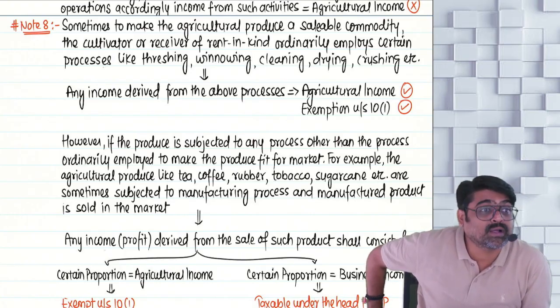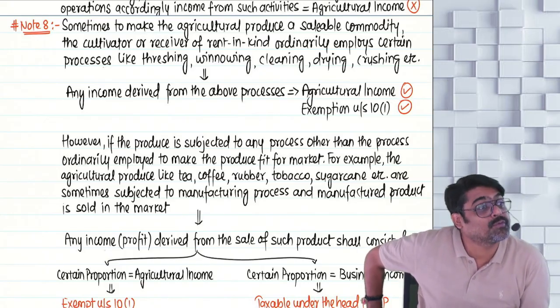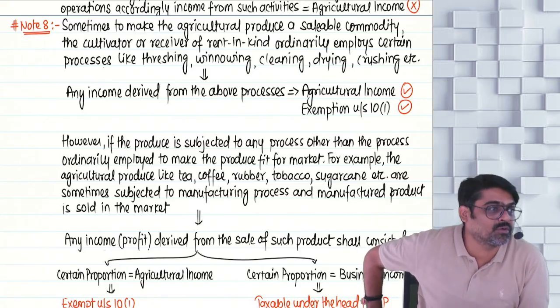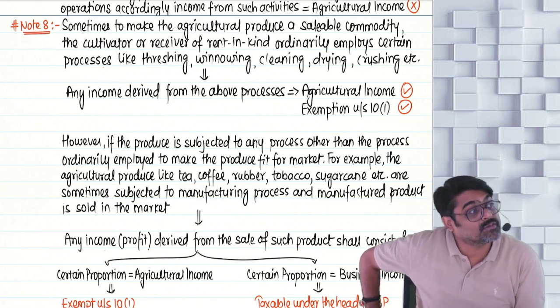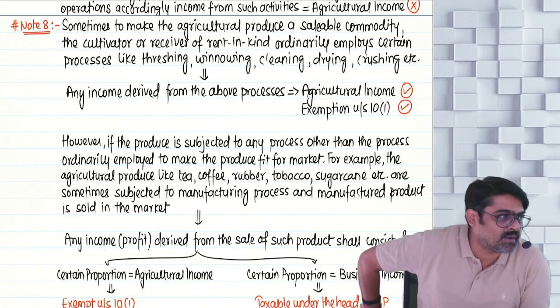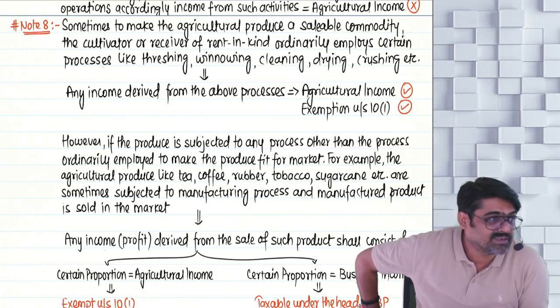No. Now I am doing a manufacturing process. So a farmer is doing farming, cultivating also, but the cultivated farm produce he is not selling. He is employing some processes on the farm, and because of those processes, the item changes its character and nature, and some new item is coming into existence.